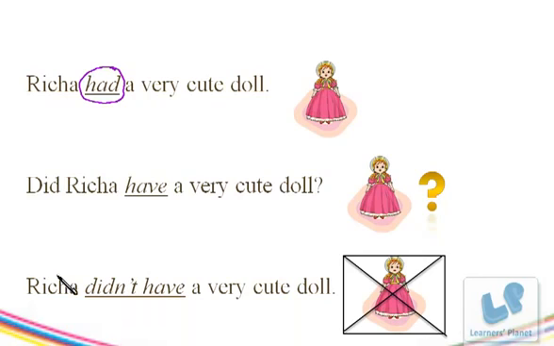And the negative form would be, Richa didn't have a very cute doll. Didn't can also be spoken as did not. So over here, this is the answer to a question whether Richa had a doll in the past or not. So this is the negative answer because someone is saying that Richa never had a very cute doll, not even in the past.